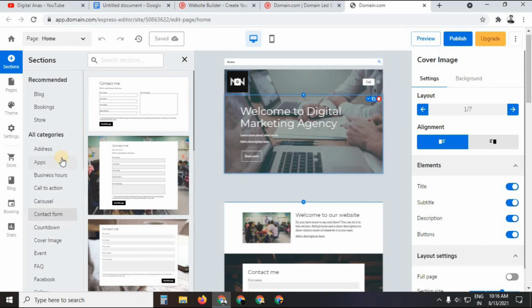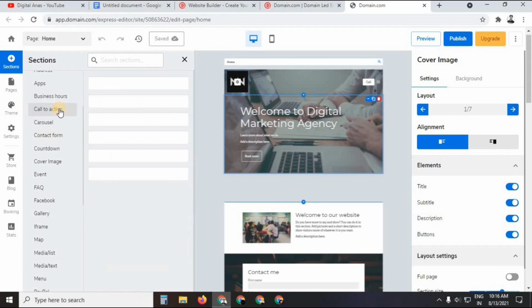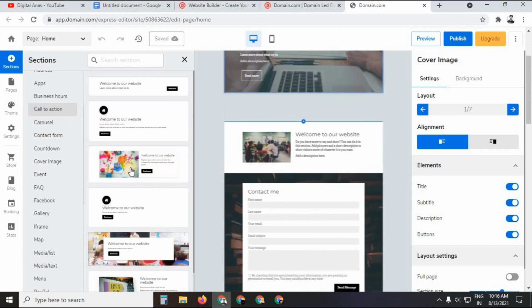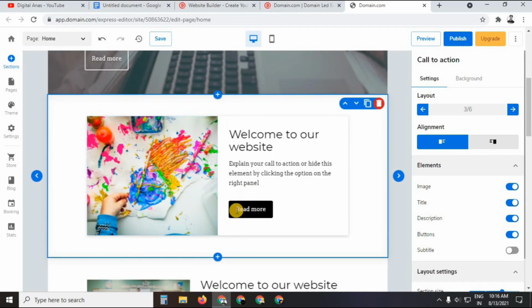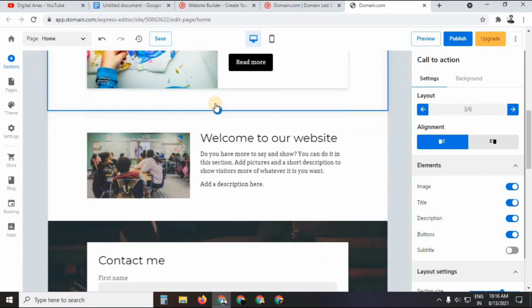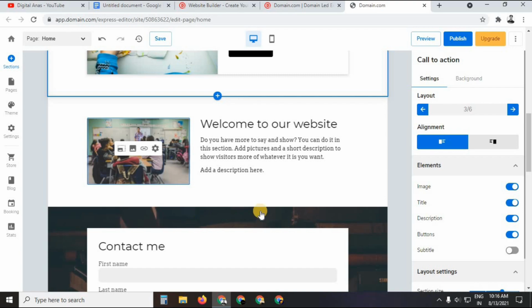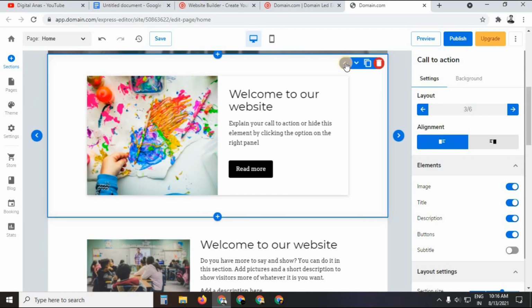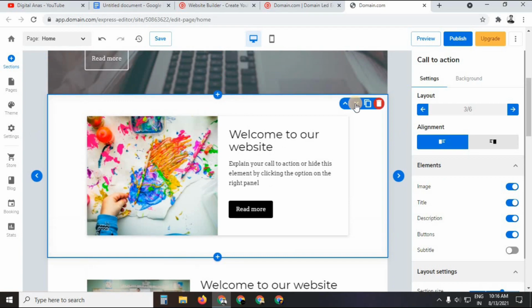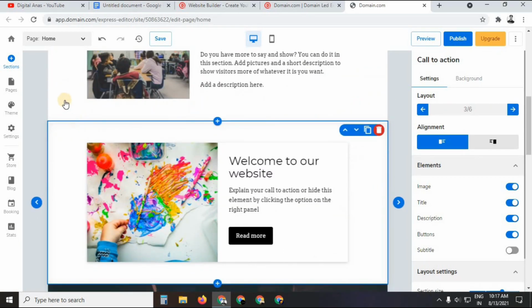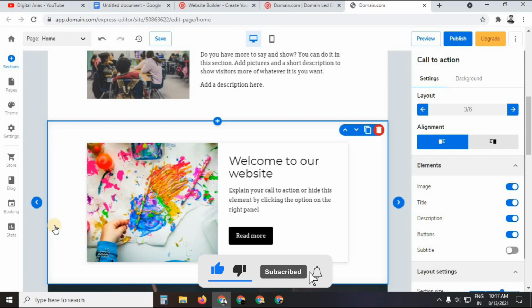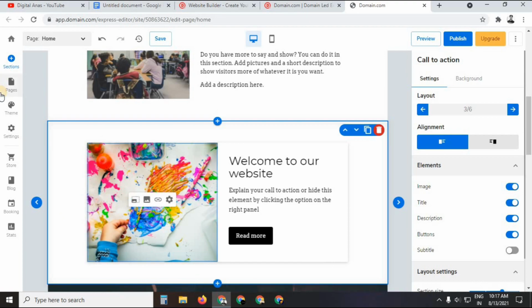So let me cut this, and if you want to add some section, for an example, let me show you by adding a call to action section. Suppose you want this action, so let me click on this, and as you can see, it comes over here. Now what if you want to drag this to the bottom? Like you want this section to come above this contact form. All you need to do is, first of all, click on this down arrow. As you can see, it comes down. It is as simple as this. All you need to do is drag and drop. Okay, so there are many more options.